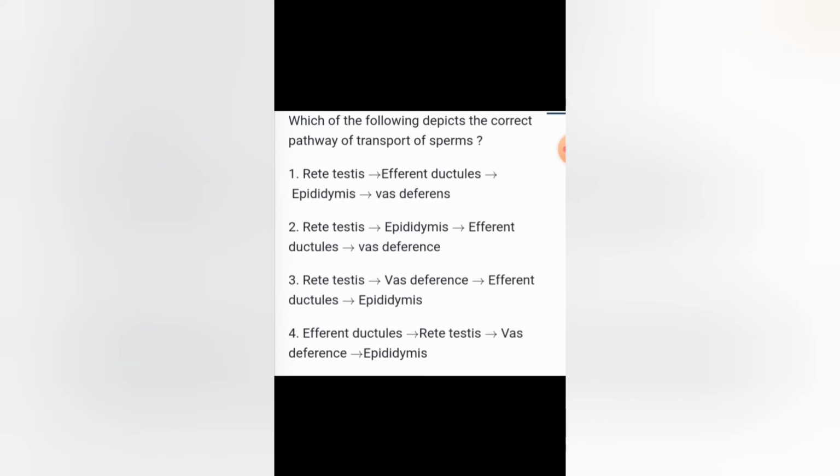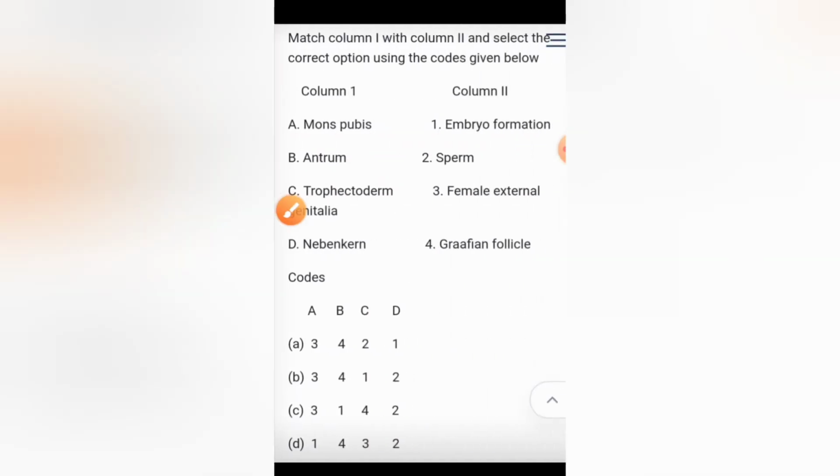Which of the following depicts the correct pathway of transport of sperm? So the correct pathway is the sperms from the rete testis go to the efferent ductules, then to the epididymis, then to the vas deferens. So this is the correct pathway of transport of sperms.